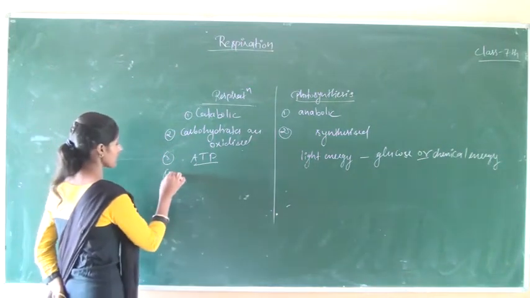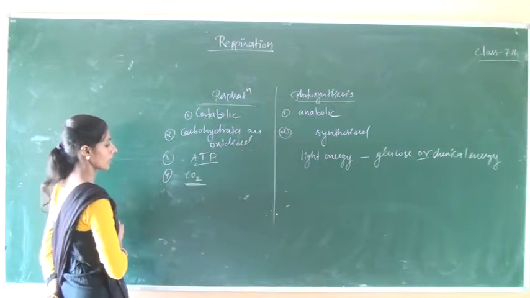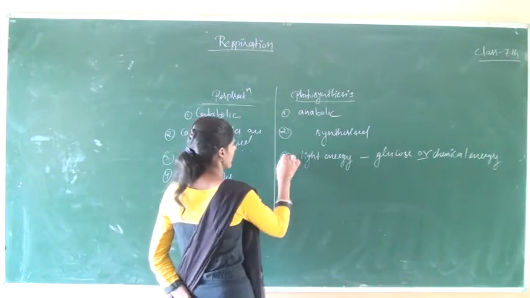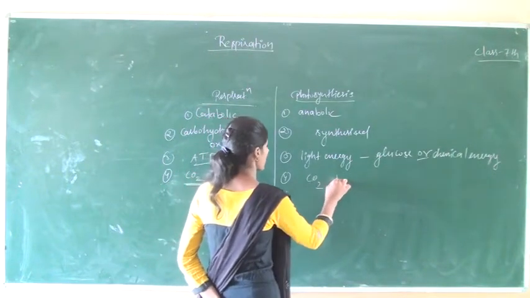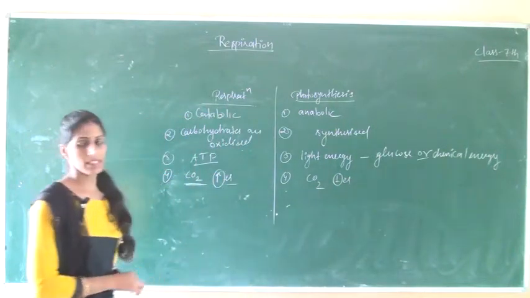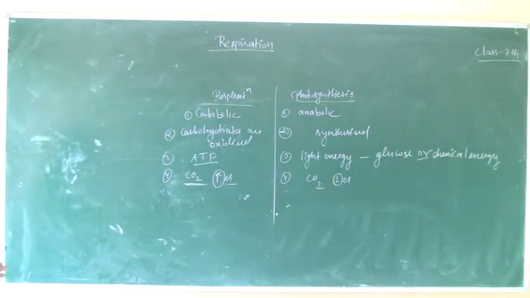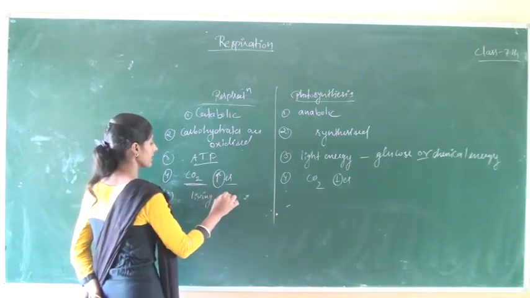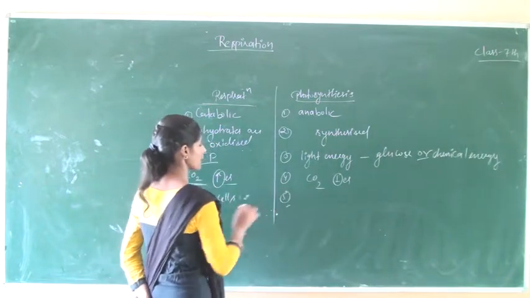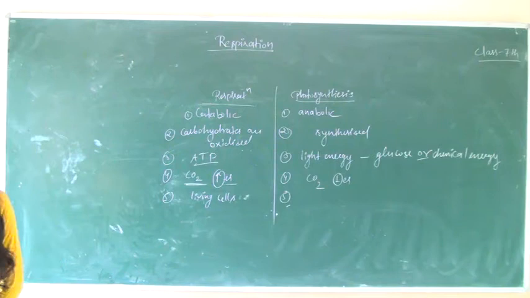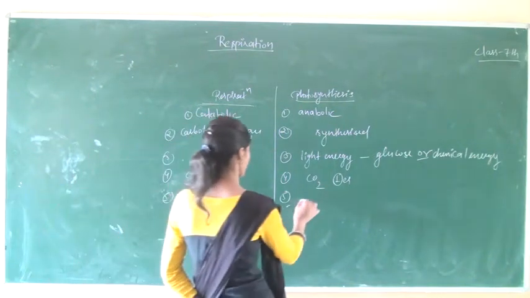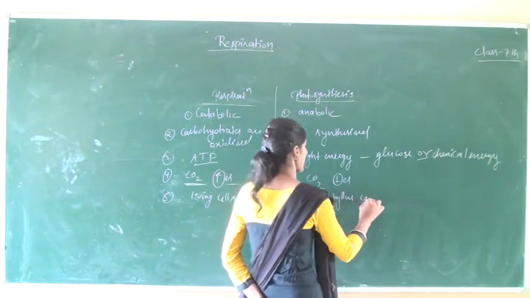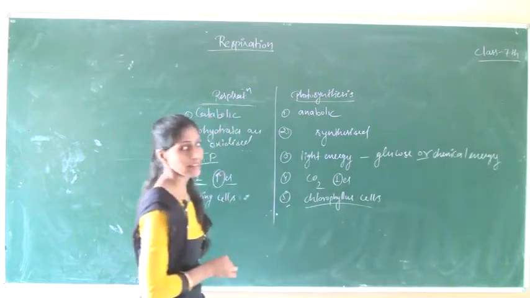In the respiration process, the amount of carbon dioxide gas increases. But in the photosynthesis process, the amount of carbon dioxide decreases. After that, respiration takes place in all living cells, but photosynthesis takes place in chlorophyllous cells. Chlorophyllous cells means cells that contain chlorophyll.